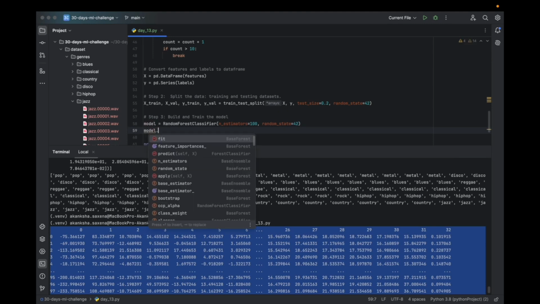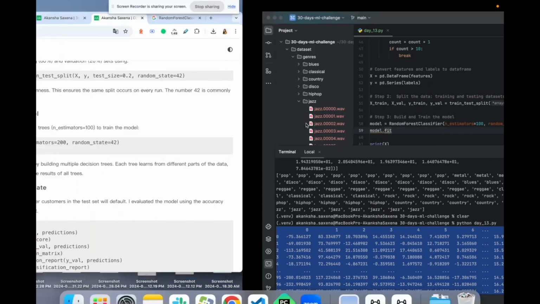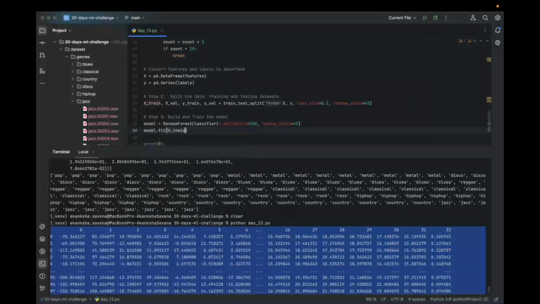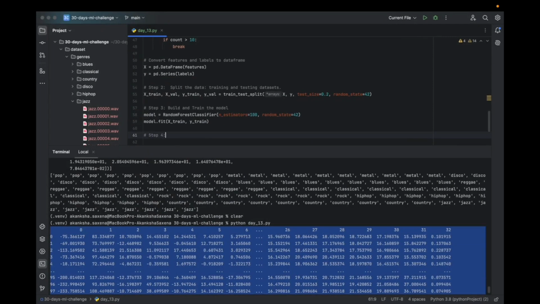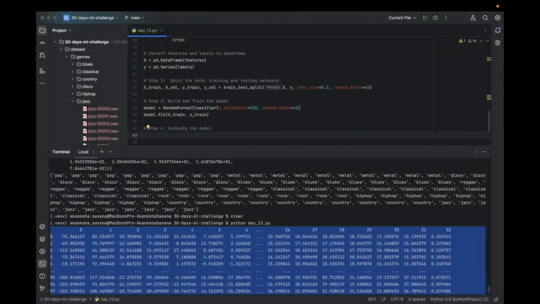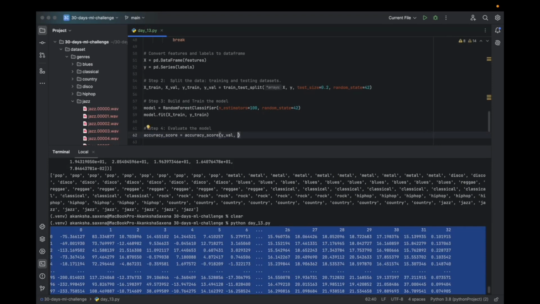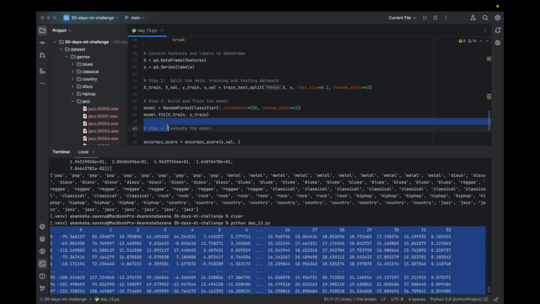Now we will fit, let me go back to our ChatGPT, on our X train data against our training target. Step number 4 is evaluate the model. So we will get the simple accuracy score against the actual values and the prediction. So first it is going to be make prediction and evaluate the model.